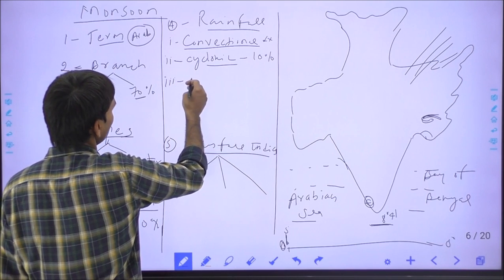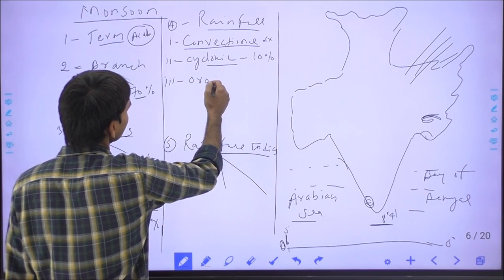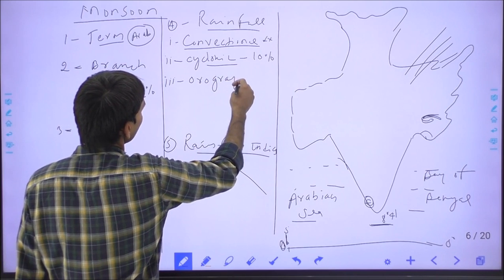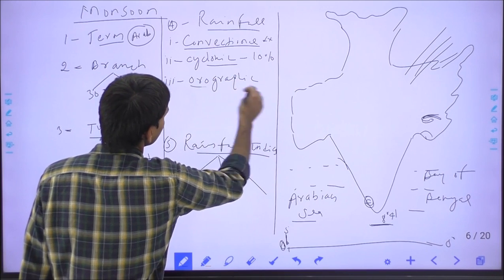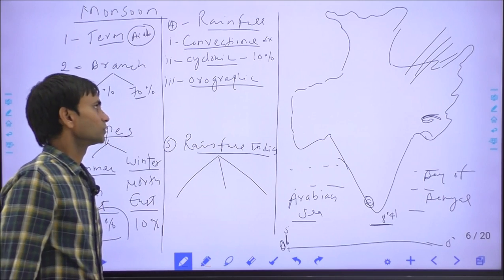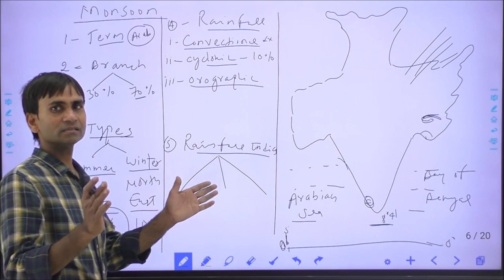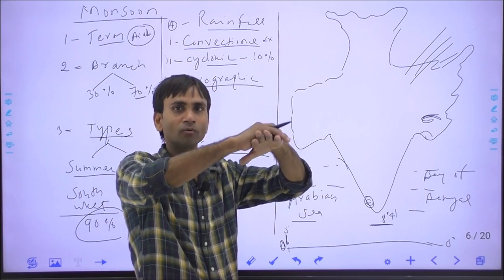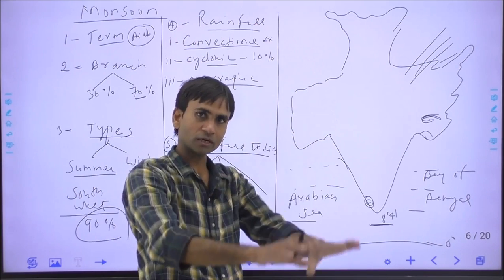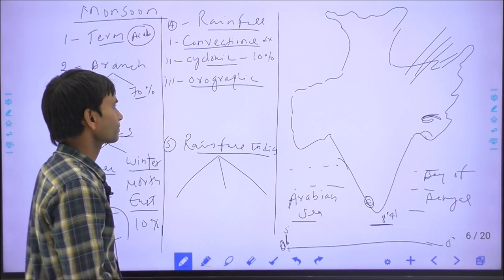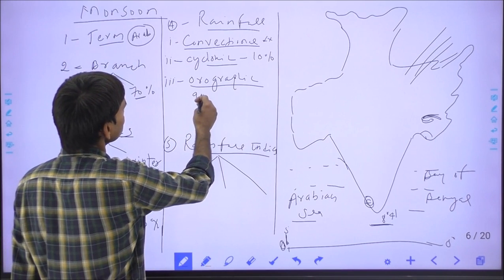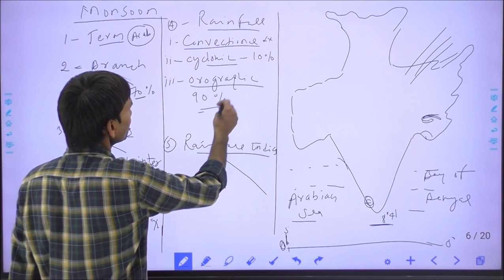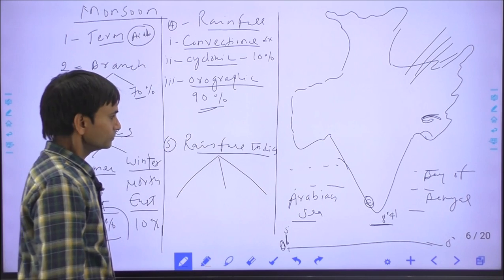Third is orographic rainfall, rainfall through the mountains. When the clouds hit against the highest peaks of mountains, these clouds cause heavy rainfall. So, about 90% of the rainfall in India is orographic rain.